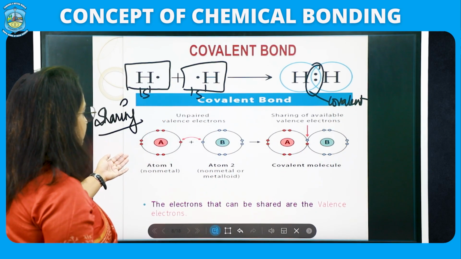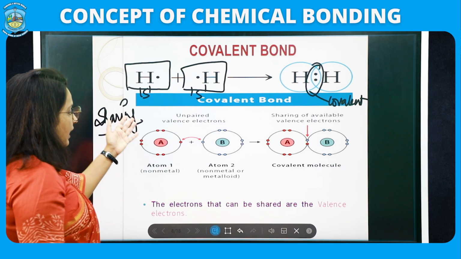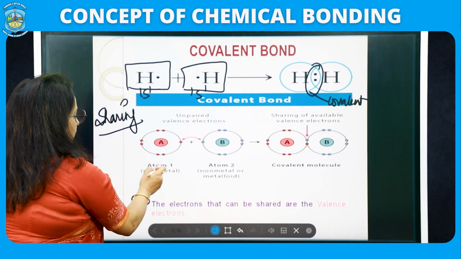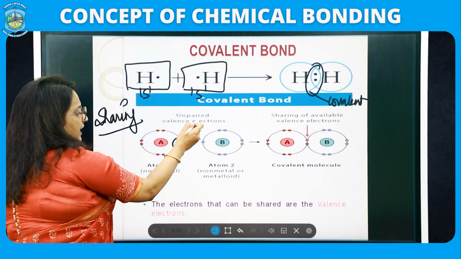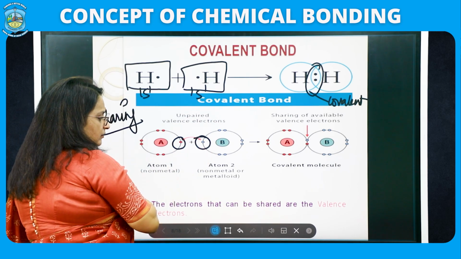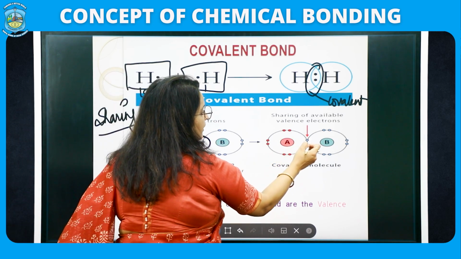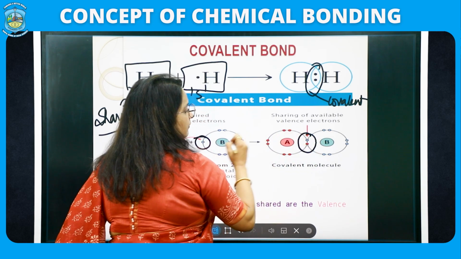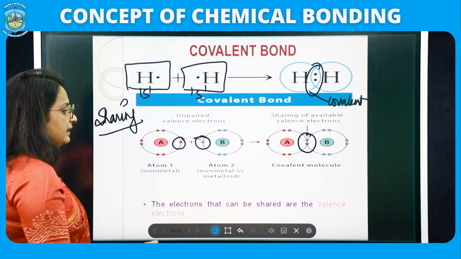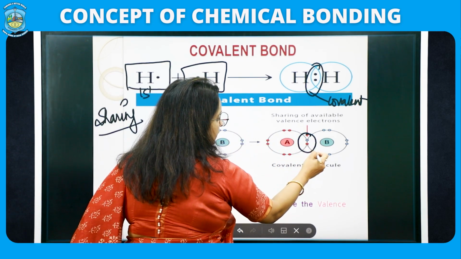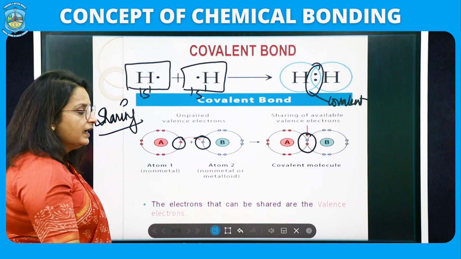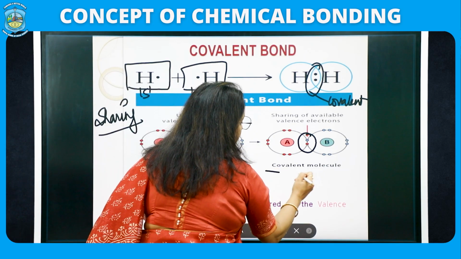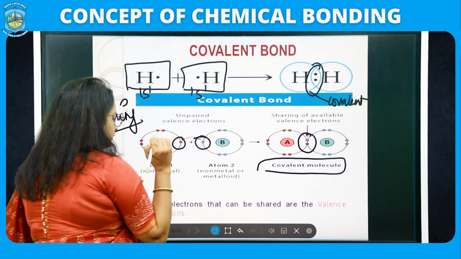As you can see from the diagram, we have an unpaired valence electron in the first atom and an unpaired one in the second atom. Both of them are sharing their available valence electron, and they are forming a bond which is called a covalent bond, and the molecule is called a covalent molecule.